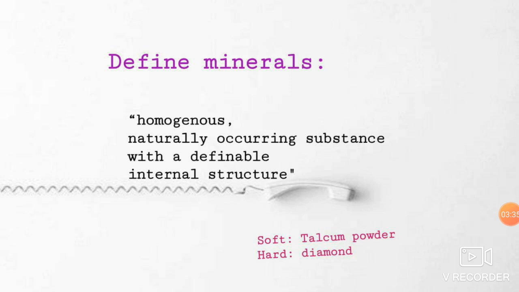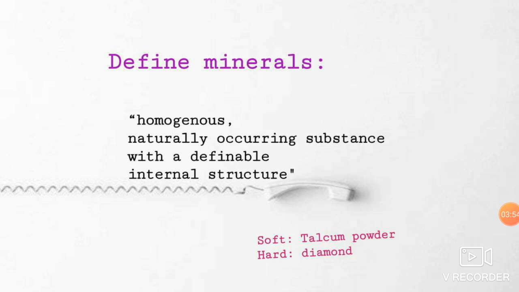Let me give you an example to be clear with this. You know how diamond appears and how gold appears. So they have their own internal structure, right? So that is what they are saying here. It is homogeneous, naturally occurring, with a definable internal structure.